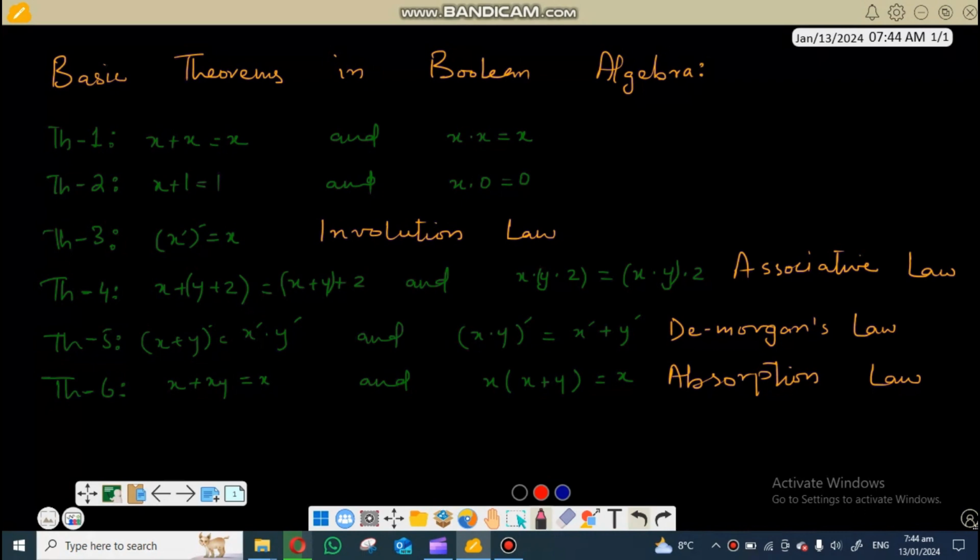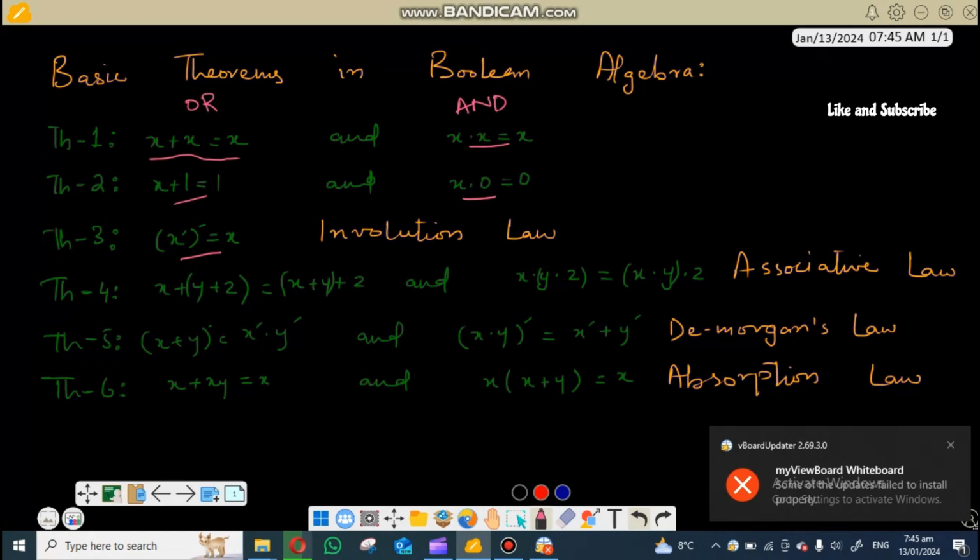These 6 theorems are, the first theorem is somehow like this: x plus x will be equal to x. This is from the OR perspective, and these are from the AND perspective. The second one, as I have discussed, that these theorems and laws mostly come up in pairs, so that is why we have also discussed duality principle. Apart from that, theorem 2 says something like this. We are going to be discussing all of these comprehensively in separate videos, and we are going to prove them, like how does it actually work.